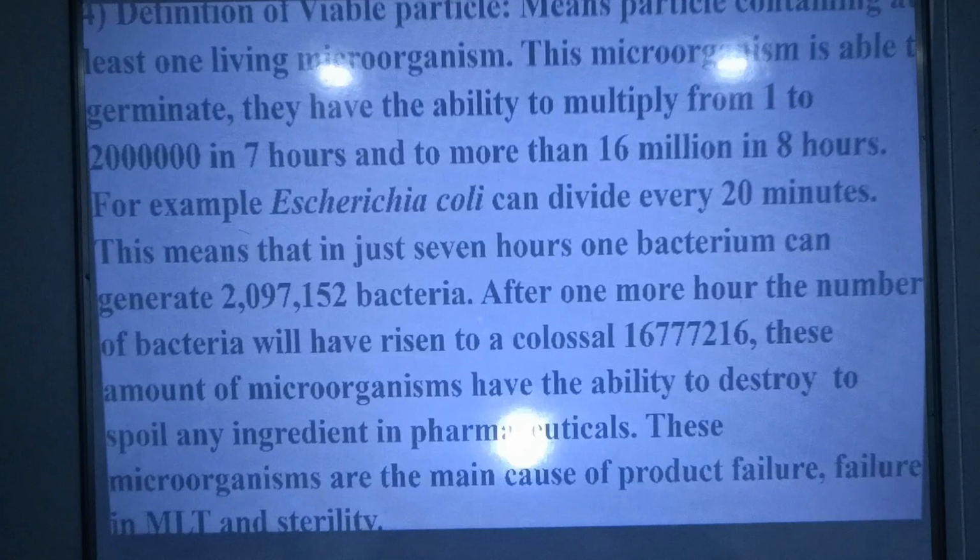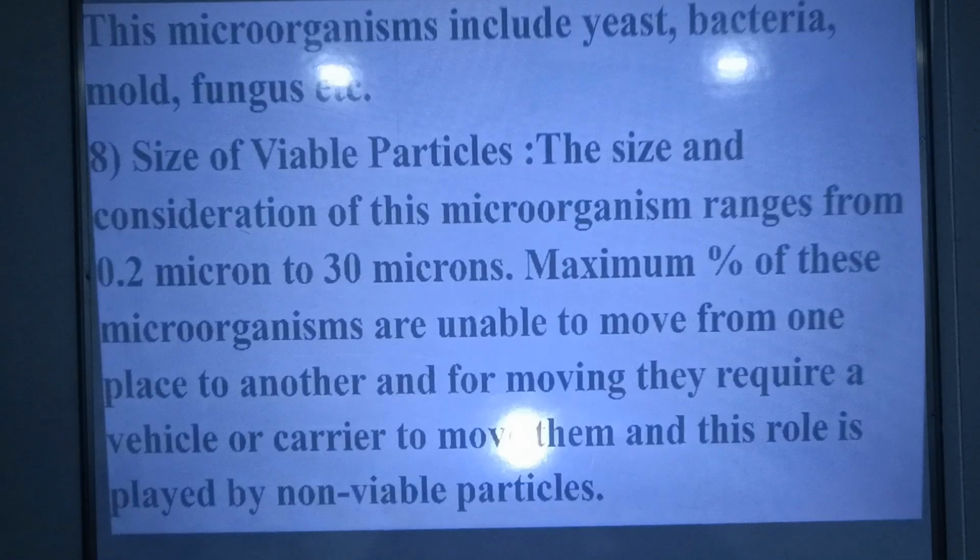This amount of microorganisms has the ability to destroy, to spoil any ingredients in pharmaceuticals. These microorganisms are the main cause of product failure: failure in MLT, failure in BET, failure in sterility. These microorganisms include yeast, bacteria, mold, fungus, spores, etc. Next, size of viable particles.